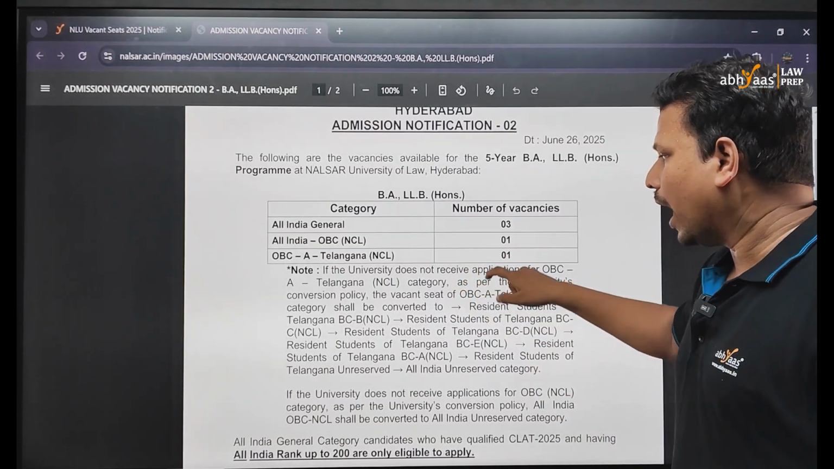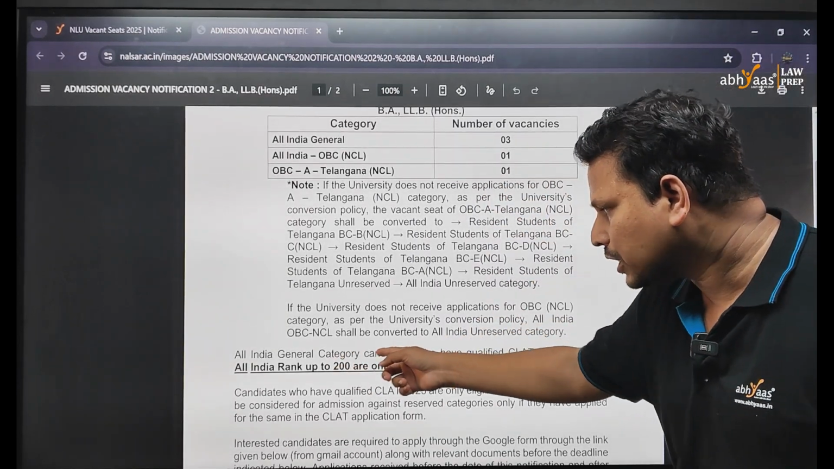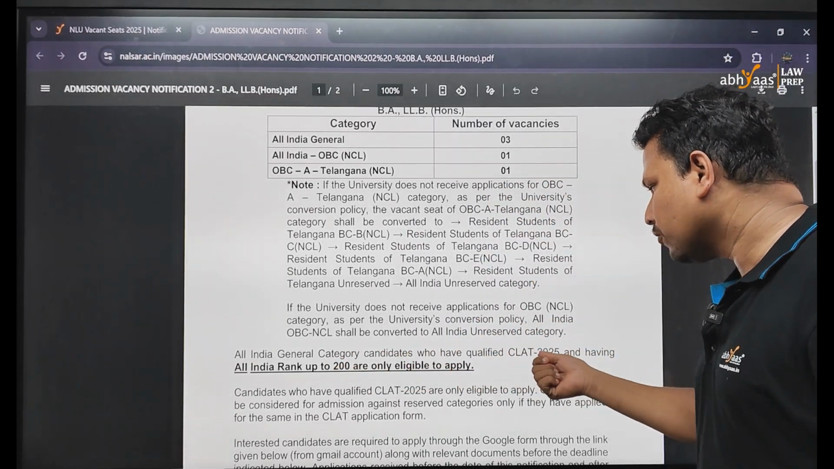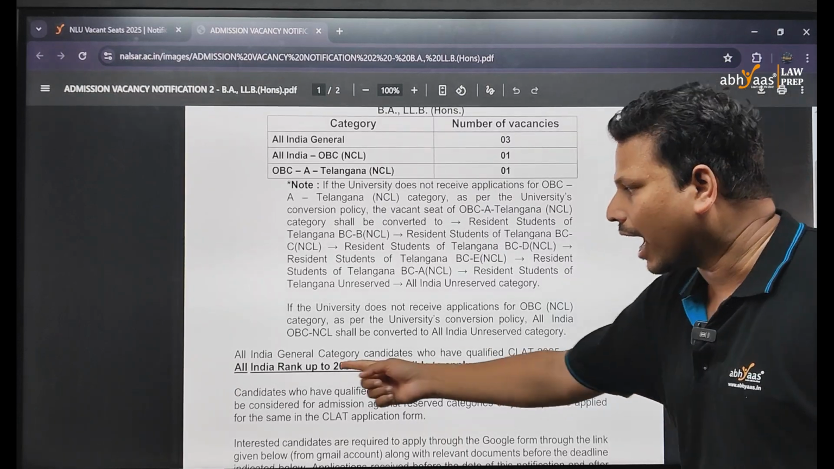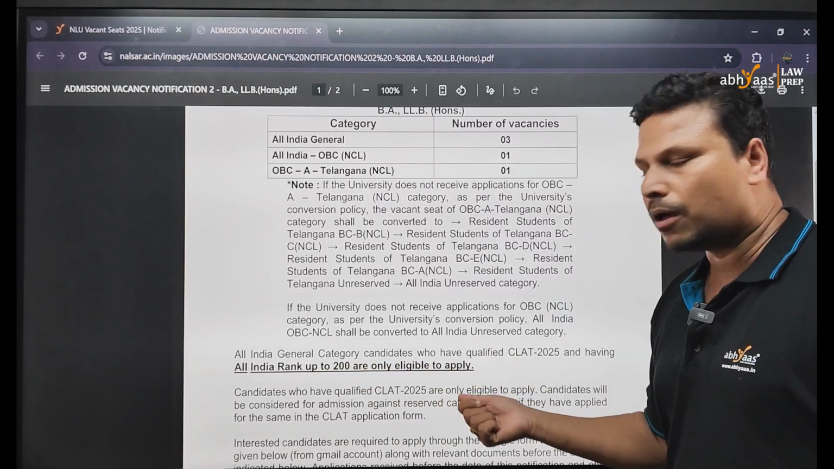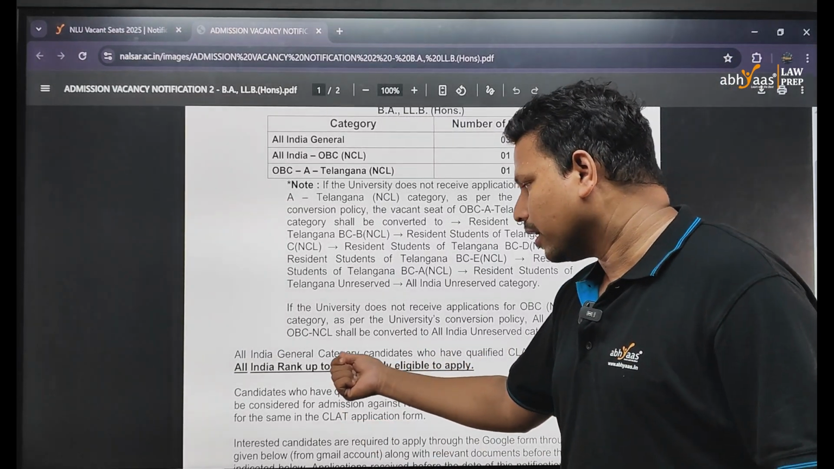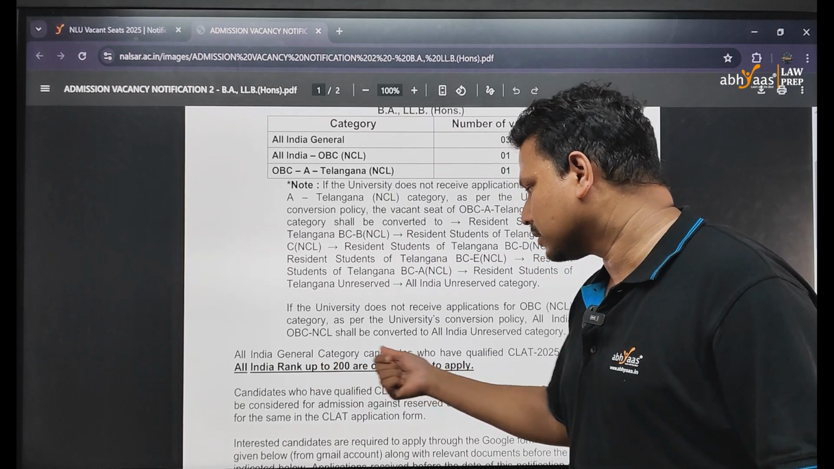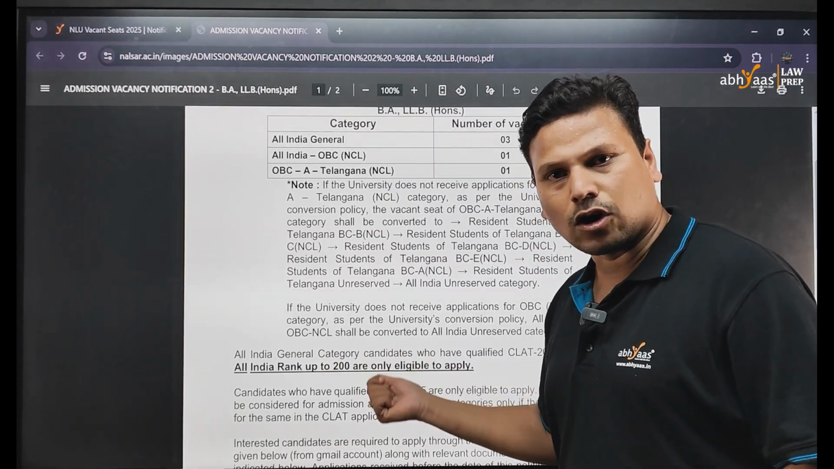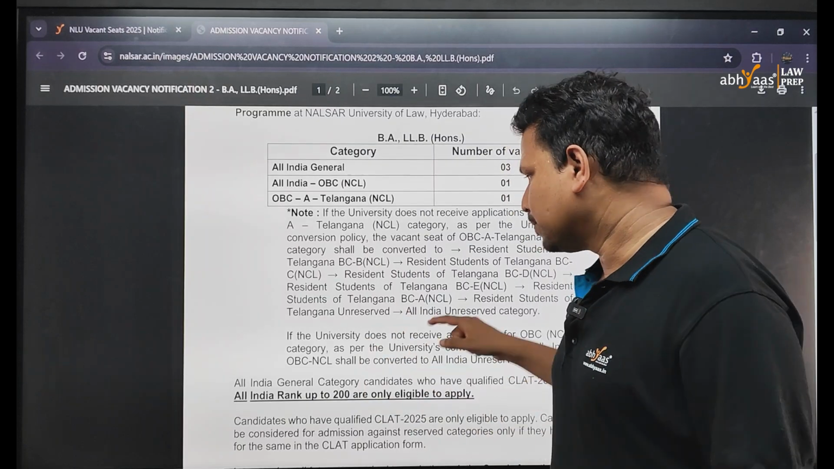for those seats. It is given in the notification that All India General Category candidates who have qualified CLAT 2025 and have an All India rank up to 200 are the only ones eligible to apply. So those belonging to the general category can apply only if they have a rank up to 200. Please keep it in consideration because it is given in the notification by the university itself.